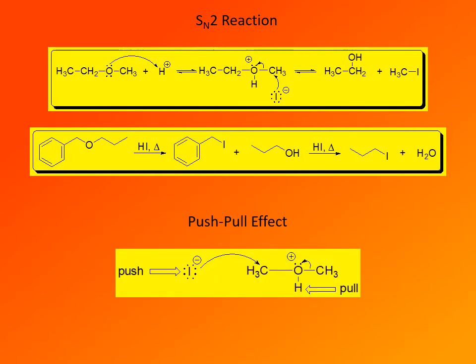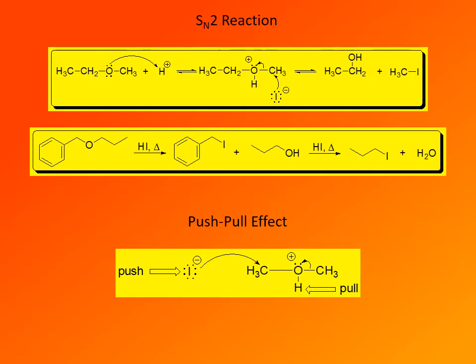So to cleave an ether, it is not enough to convert oxygen into a good leaving group by protonating it or complexing it with some other strong electrophile. In addition, a strong nucleophile is required. And the role of the electrophile that complexes or attaches to oxygen is to pull the oxygen, the leaving group, out of the molecule. So that would be what we call the pull effect. While the role of the strong nucleophile is to push it out.